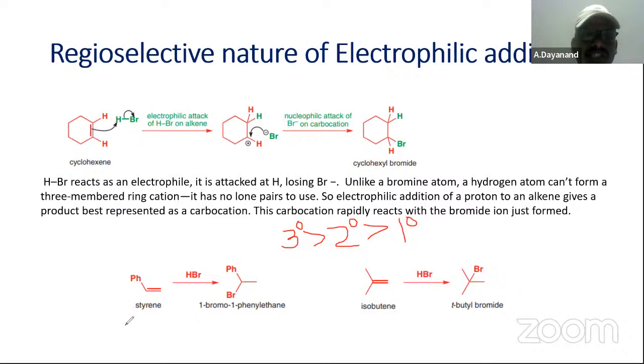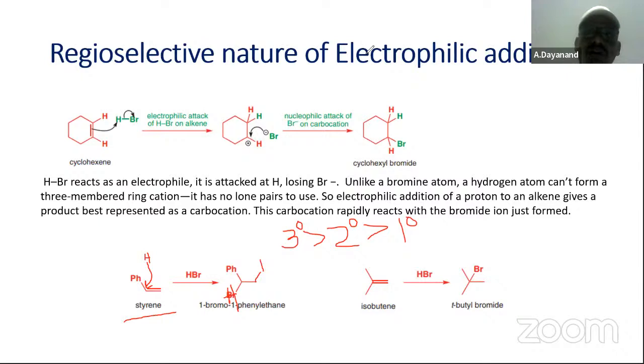For example, if you take styrene, what are the two possibilities? If you don't know about Markovnikov's rule, we assume that if the hydrogen attacks at this position, the bromine should be at this position instead of this one. Why? Because it is an unsymmetrical alkene.